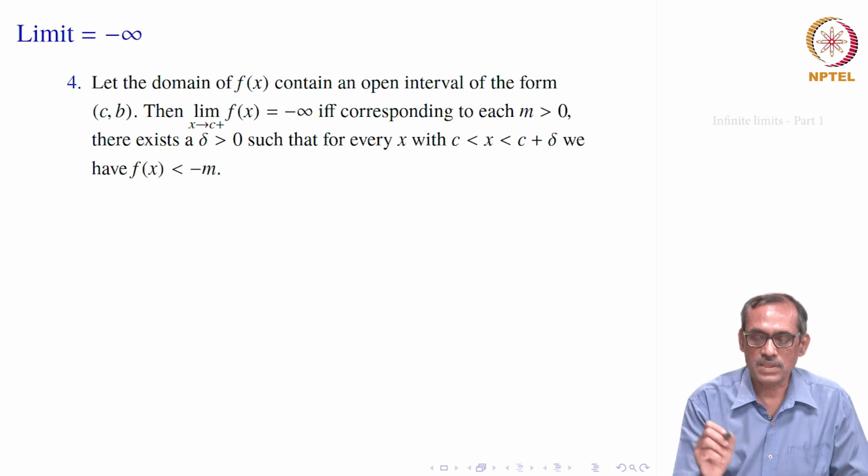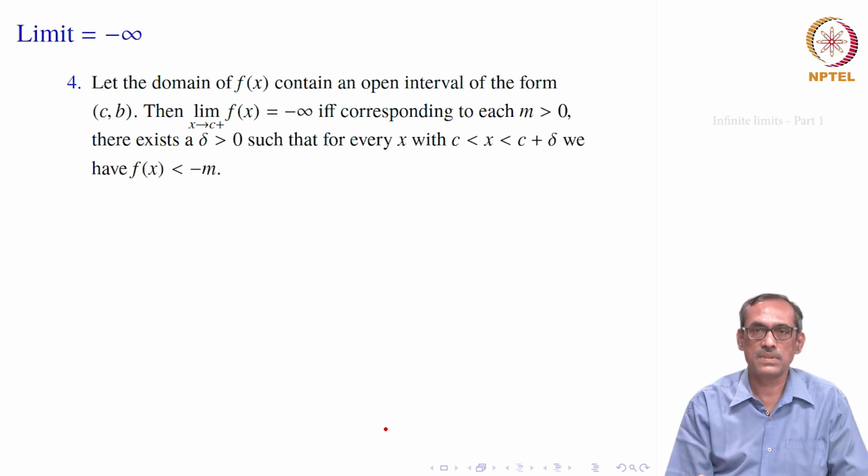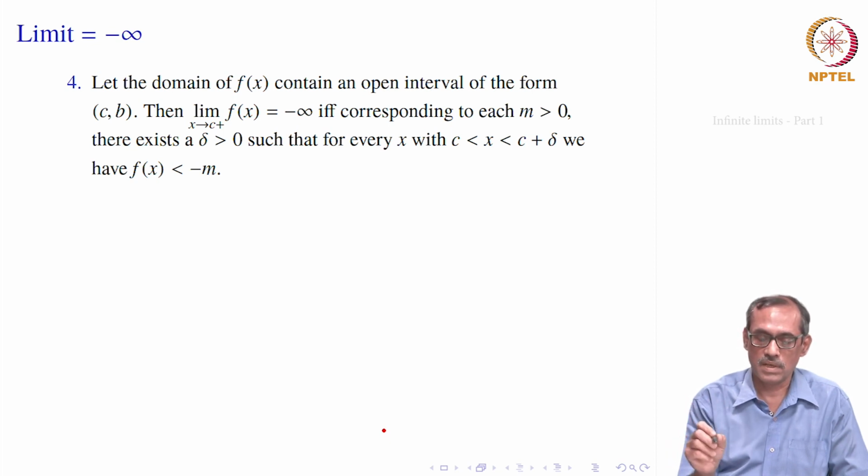So, let the domain of f(x) contain an open interval of the form (c, b). Again we are talking about (c, b). So, it is the right side neighborhood. So, we will be thinking of limit as x goes to c plus.